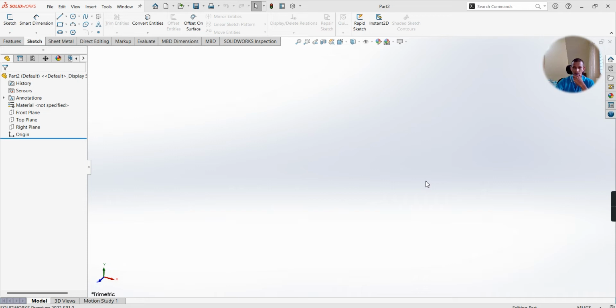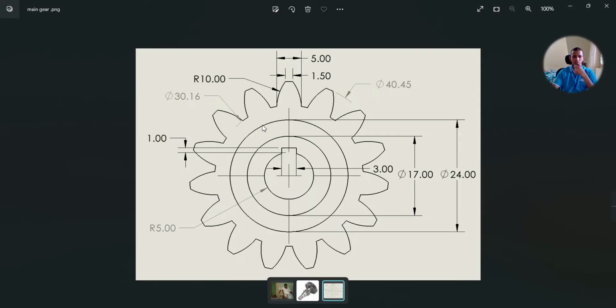In this video, I will explain how to do this simple design of a simple gear. This is our gear profile. Diameter of the shaft is 10 mm, and here you can see this one more radius. This is 30.16 mm.